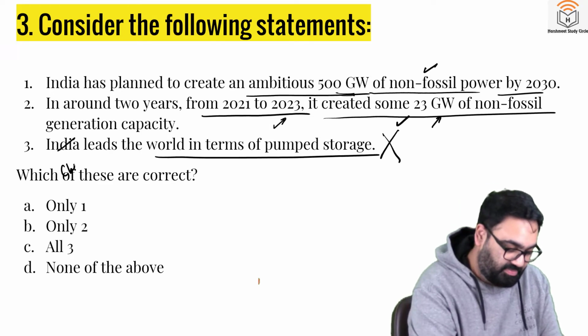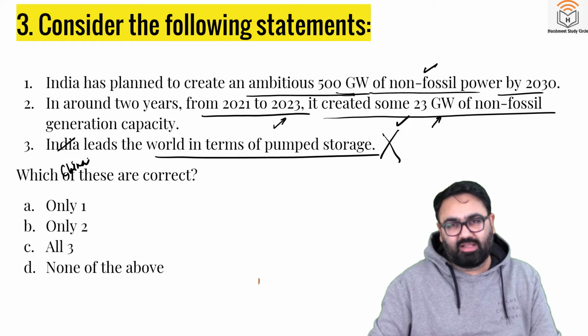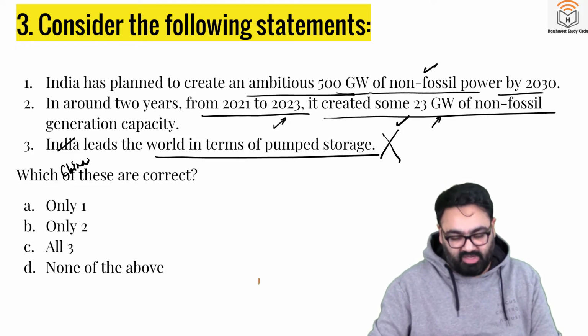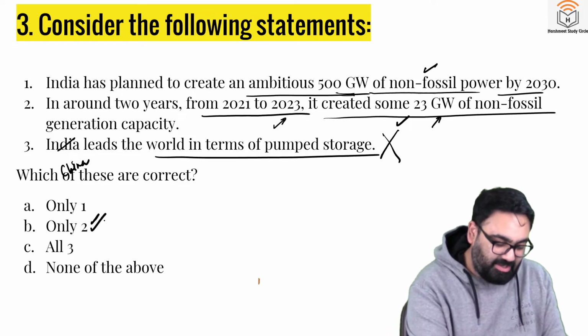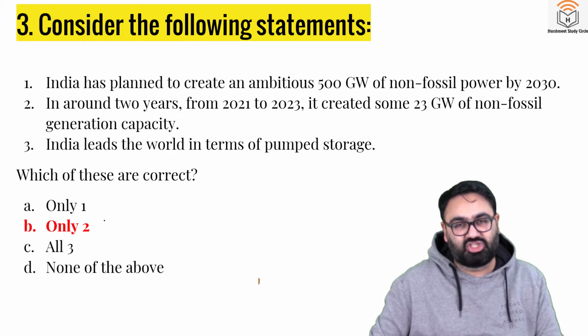It is actually China. China is the one that has a lot more capacity of pumped storage as compared to India. They have been making a lot more use of solar, wind, and other forms of renewable energy. The answer thus is B. First and the second are correct. The third statement is wrong because it would be China.